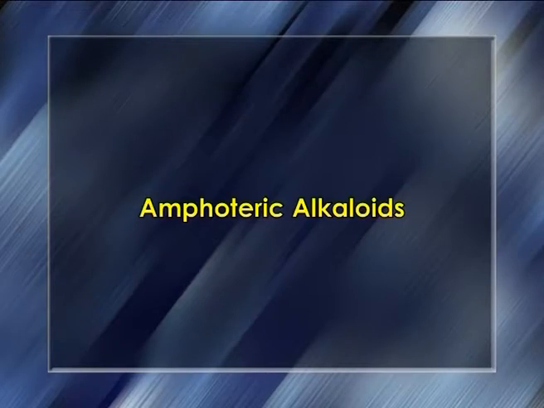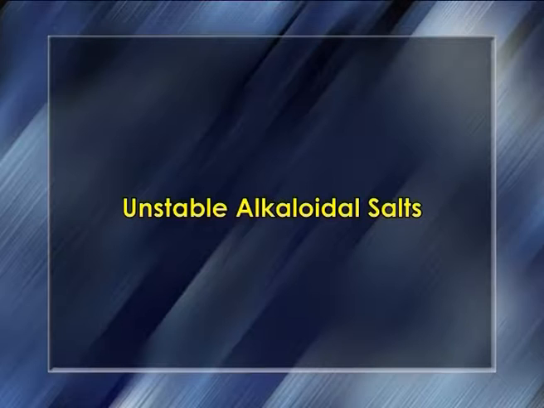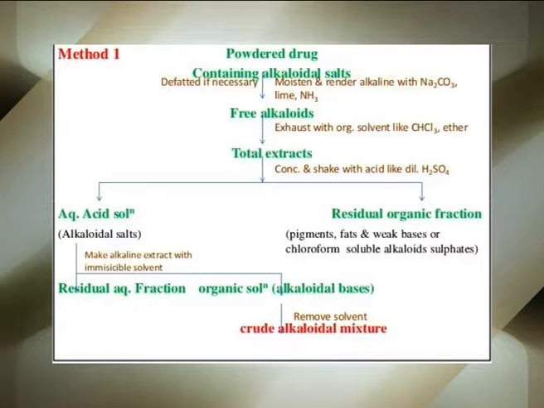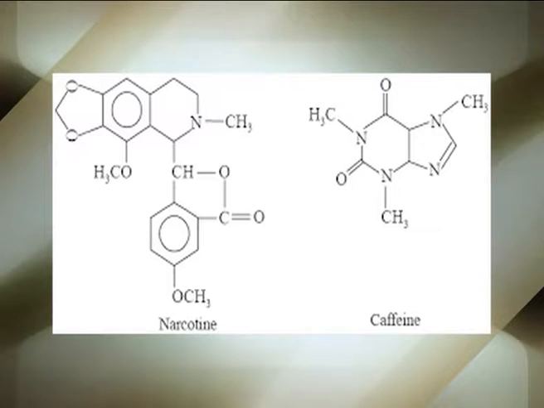Amphoteric alkaloids. There are some alkaloids which are amphoteric in nature, that is, they are neither acidic nor basic in character. This is due to the presence of phenolic moiety in morphine or the presence of carboxylic function in narceine. Unstable alkaloidal salts. There exist some specific alkaloids that inherently possess weak basic properties and their salts are not so stable, for example piperine, papaverine, narceine, nicotine and caffeine.